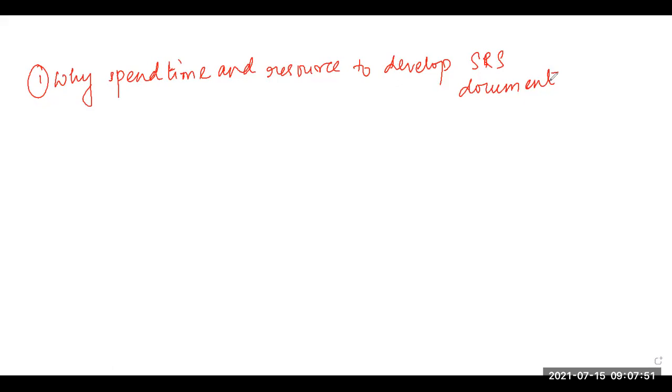One by one, we will learn the important uses of a well formulated SRS document. The first reason why we need to develop a good SRS document is that it forms an agreement between the customers and the developers.